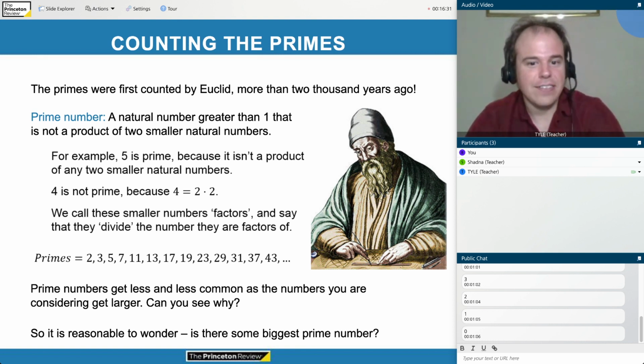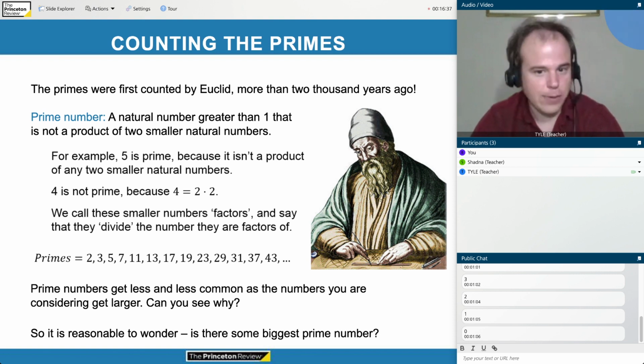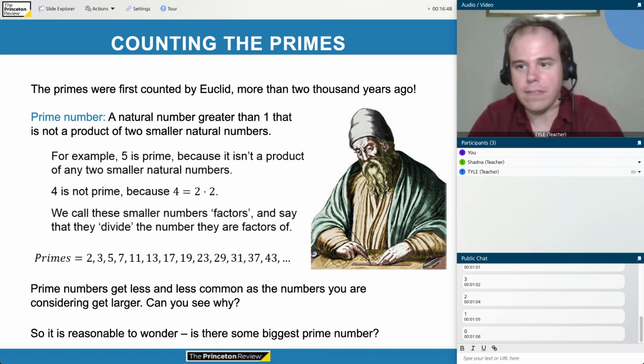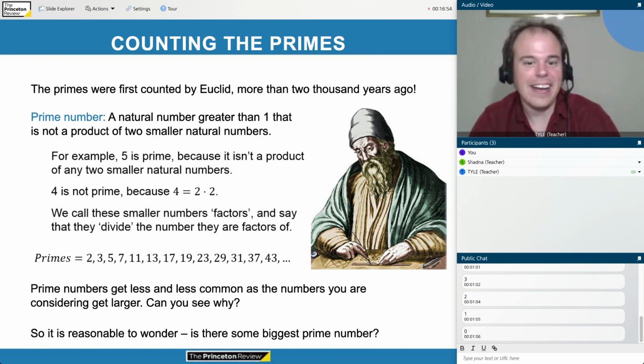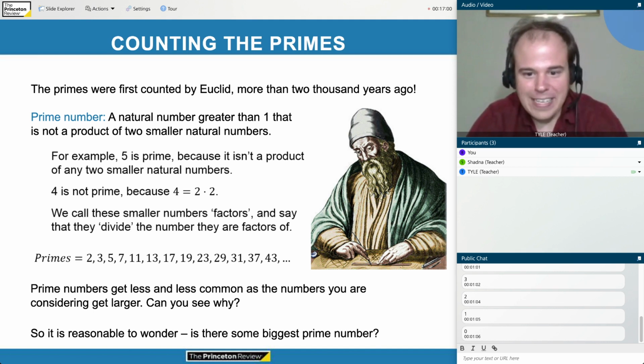On the other hand, 4 is not prime because we can break it apart into a product of two smaller natural numbers. 4 equals 2 times 2. So 4 is not prime. We call those smaller numbers that multiply together factors, and we say that they divide the number that they are factors of. So the first handful of primes are 2, 3, 5, 7, 11, 13, 17, and so on. Hope I didn't mess any of these up.